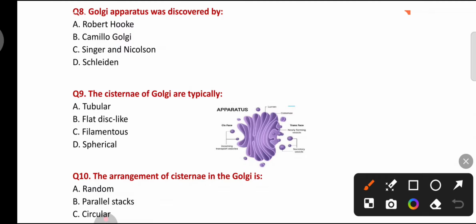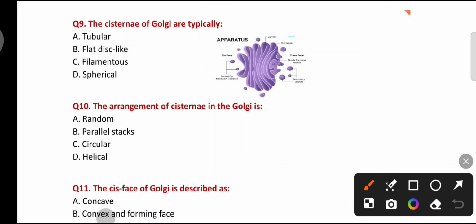Golgi apparatus was discovered by Robert Hooke, Camillo Golgi, Singer and Nicholson, Sladen. Golgi apparatus was discovered by Camillo Golgi. The cisternae of Golgi are typically tubular, flat disc-like, filamentous, spherical.